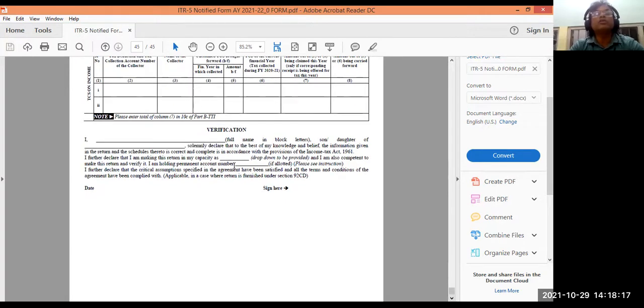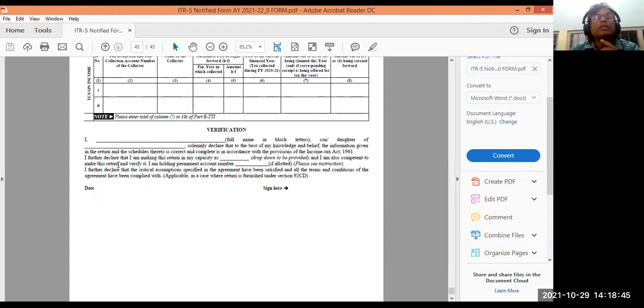And at the end, you shall verify your whole form. You have to verify and put your signature also. You write your name in full, son or daughter of such and such person, as in the return schedule too, and you have to say that all are correct and complete in accordance with the provisions of the Income Tax Act 1961. You have to declare that all these things are correct.